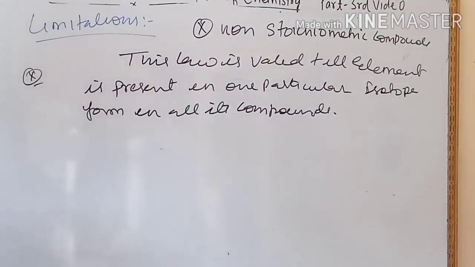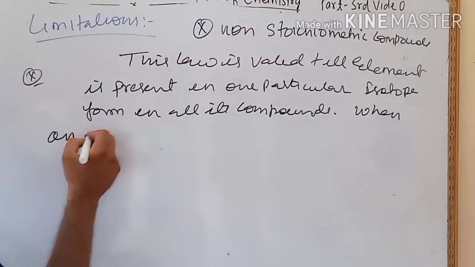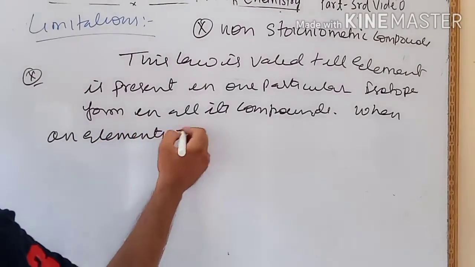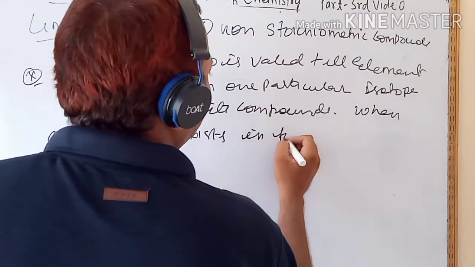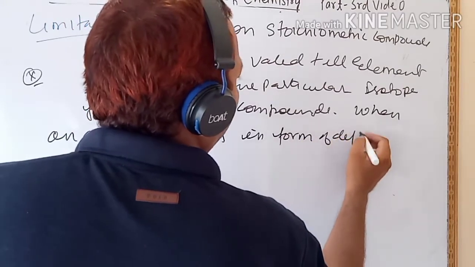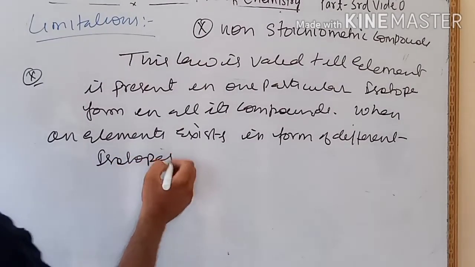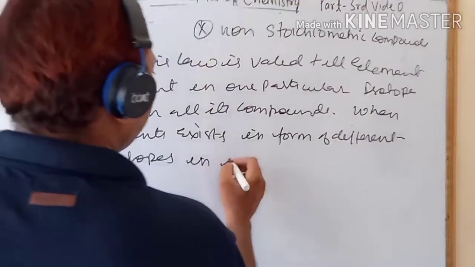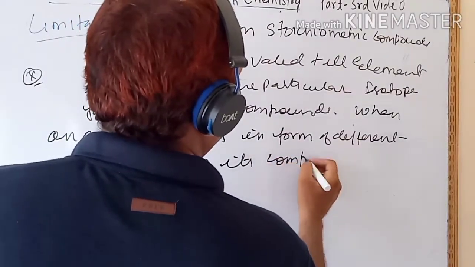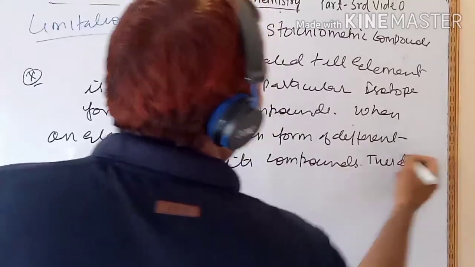Now children, when an element exists in the form of different isotopes in its compounds, this law does not hold good.